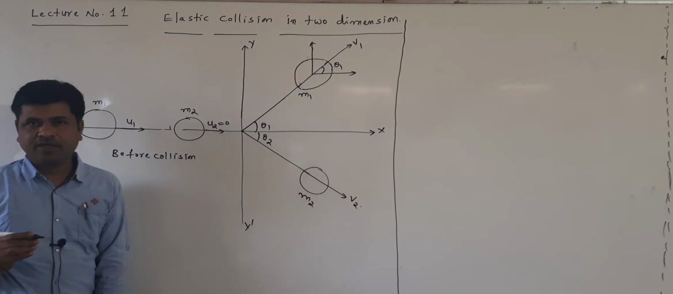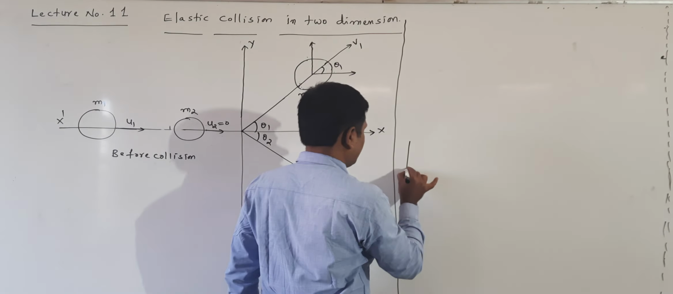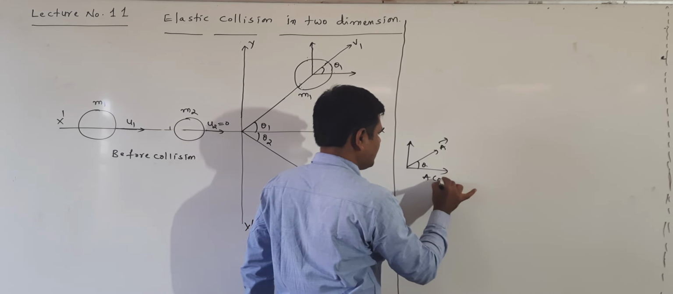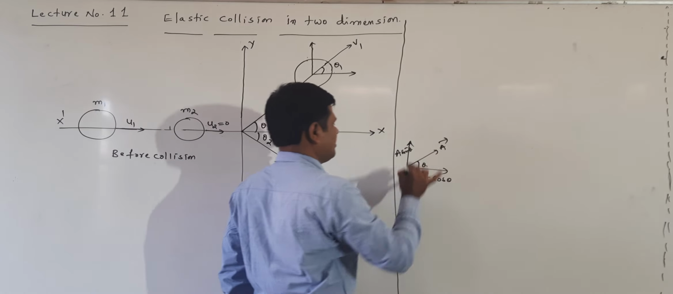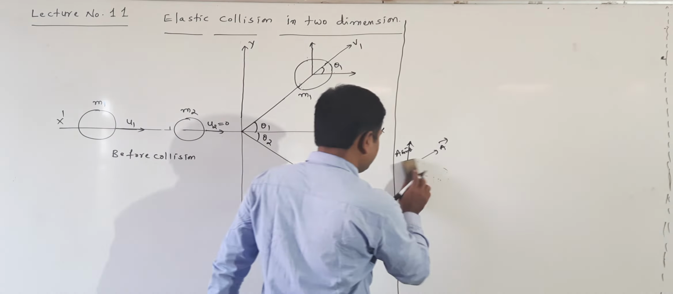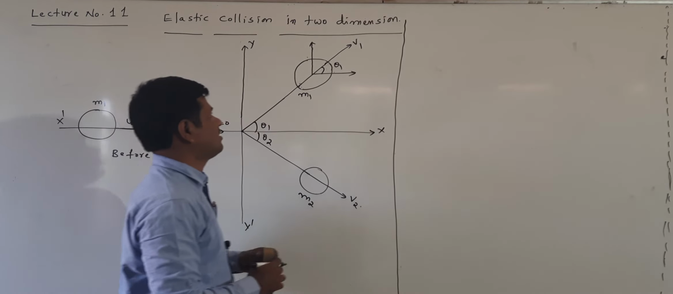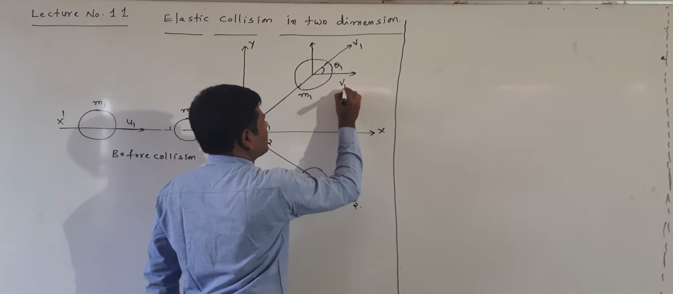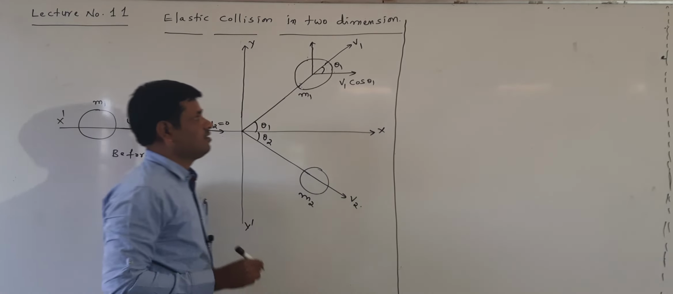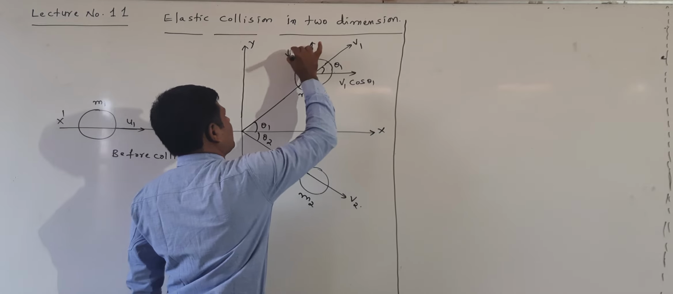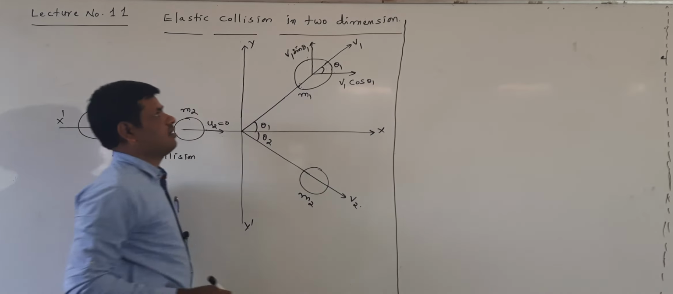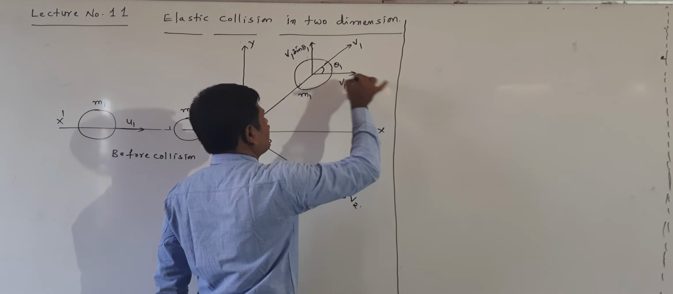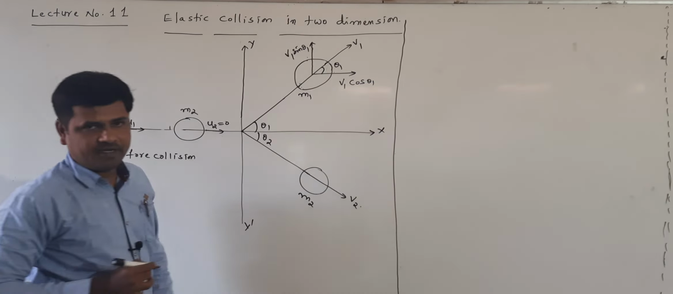Right, this v1 I am dividing into two components. We know that velocity is a vector, so it can be divided into a cos theta component and a sin theta component. Here the angle is theta 1. So this is the horizontal component, written as v1 cos theta 1. This is the vertical component, written as v1 sin theta 1. Clear? Because velocity is a vector.